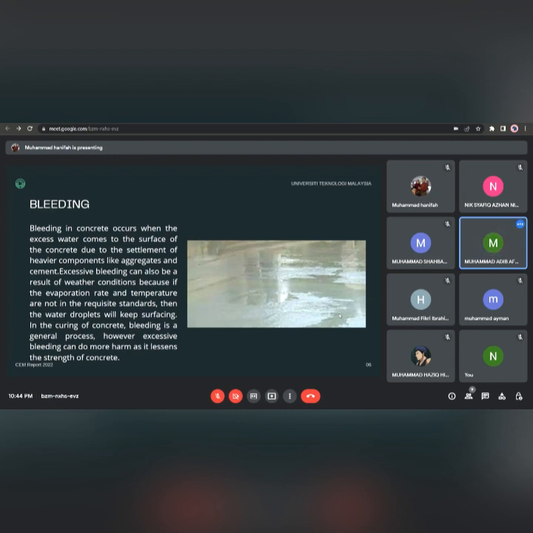Excessive bleeding can also be a result of weather conditions, because if the evaporation rate and temperature are not in the requisite standards, then the water droplets will keep surfacing. In the curing of concrete, bleeding is a general process. However, excessive bleeding can do more harm as it lessens the strength of the concrete.